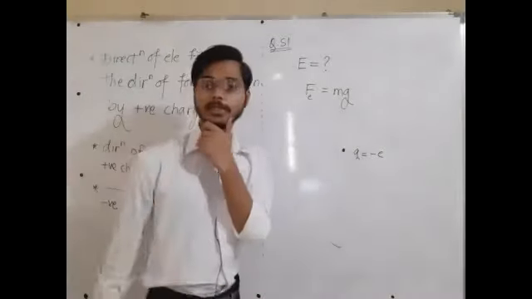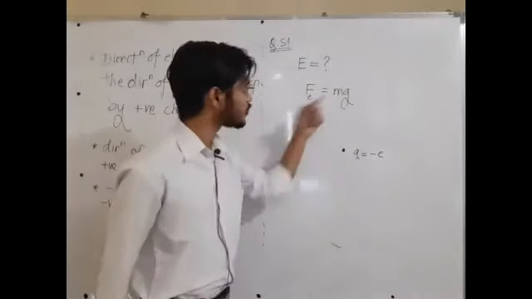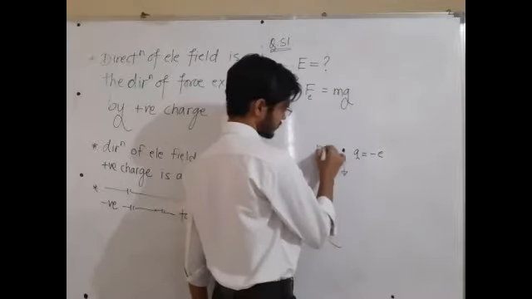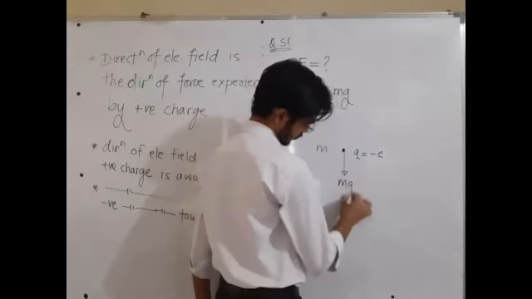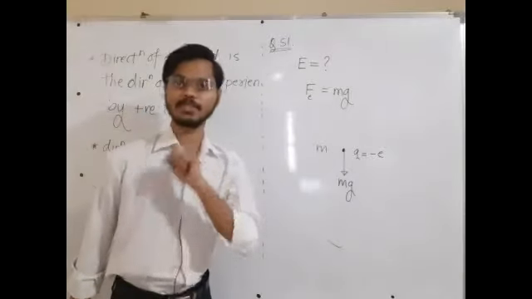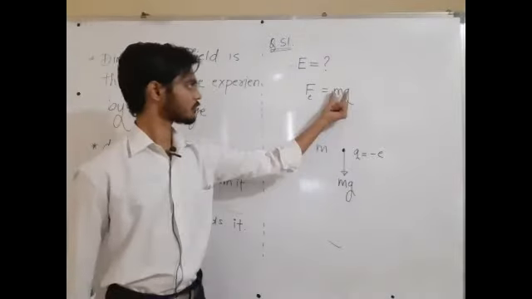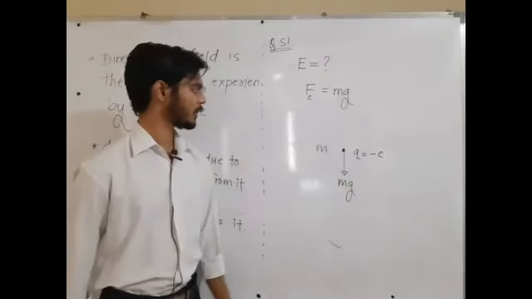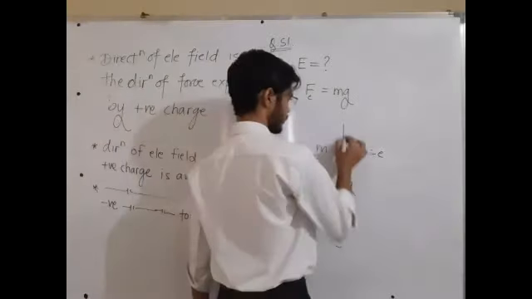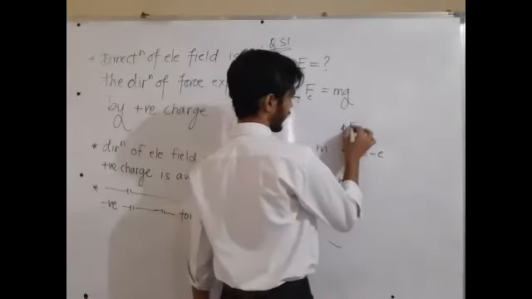Now what are the forces acting on the electron? The first force is mg, because the electron has some mass. Now we want to balance the weight of the electron by the electric force. Force between the charges is called electric force, Fe.